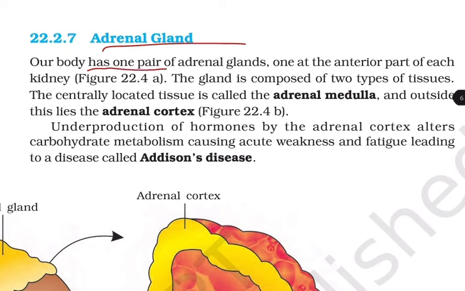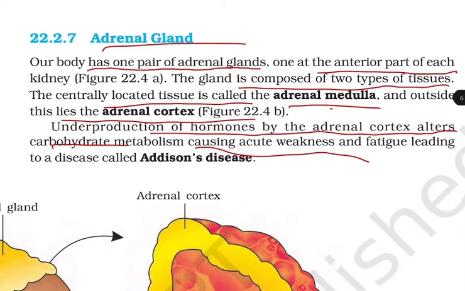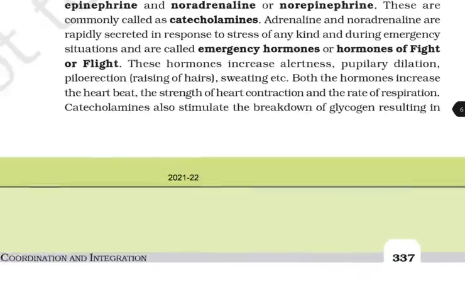Adrenal gland. Our body has one pair of adrenal glands, one at the anterior part of each kidney, and the gland is composed of 2 types of tissues. The centrally located tissue is called adrenal medulla, and outside this lies adrenal cortex. Underproduction of hormones by the adrenal cortex alters the carbohydrate metabolism, causes acute weakness and fatigue, leading to the disease called Addison's disease.